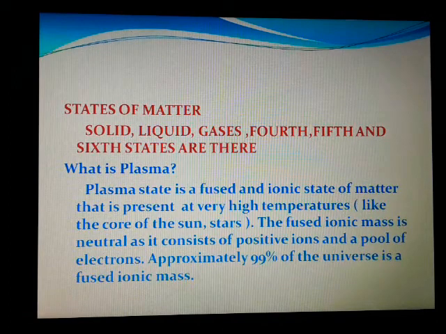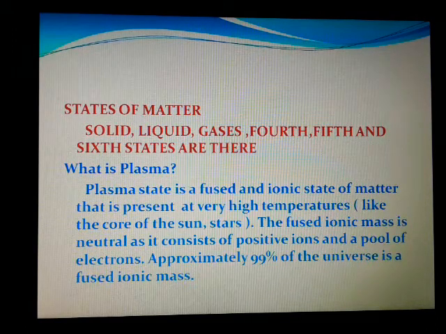States of matter, we know, are solid, liquid and gas, and we have seen their properties. There are three more states, that is the fourth, fifth and sixth states. So we'll see them one by one. The fourth state is plasma. What is plasma? The plasma state is actually a fused ionic state of matter that is present at very high temperatures. Usually plasma is a mixture of electrons and ions. Free electrons and ions make up plasma.